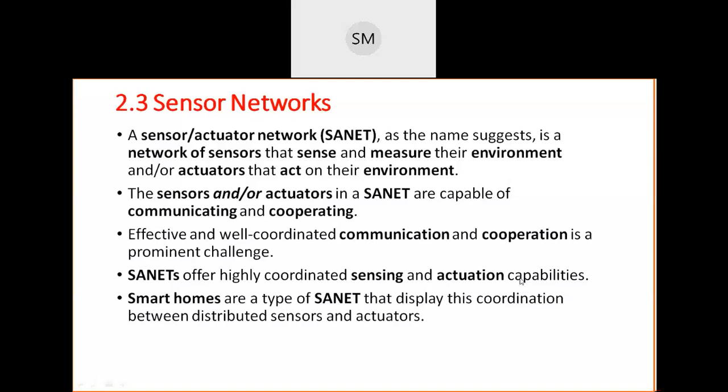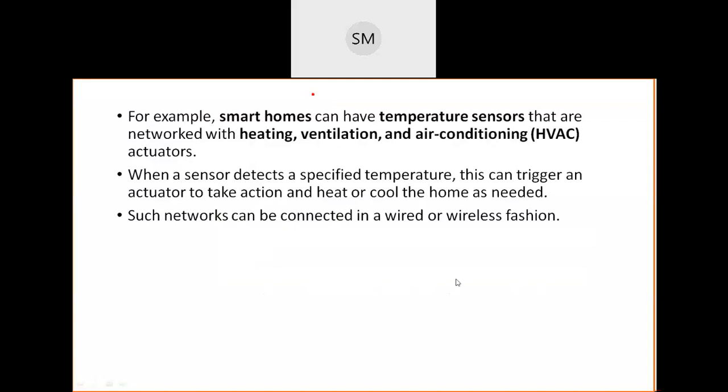Okay, then the best example for a SANET is smart homes. A smart home is an example of a SANET because smart homes clearly show us the coordination and communication between devices like sensors and actuators. For example, if our home is a smart home, it means that it is a type of SANET.